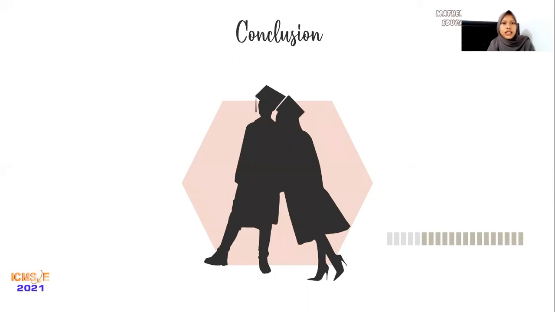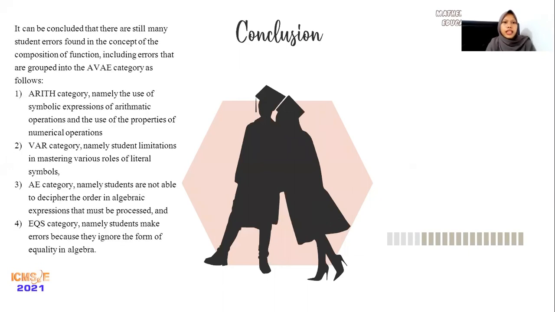And then this is the conclusion. It can be concluded that there are still many student errors found in the concept of composition of function, including errors that are grouped into the AVAE categories as follows. First is the ARITH category, namely the use of symbolic expressions of arithmetic operations and the use of the properties of numerical operations.